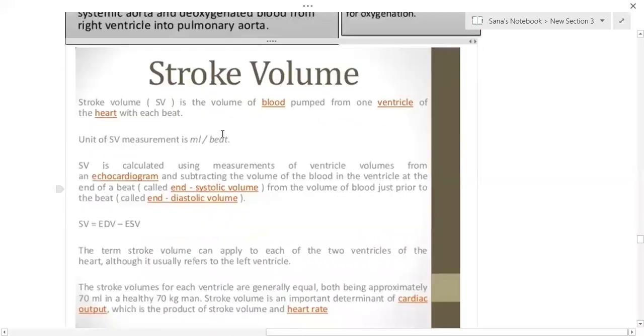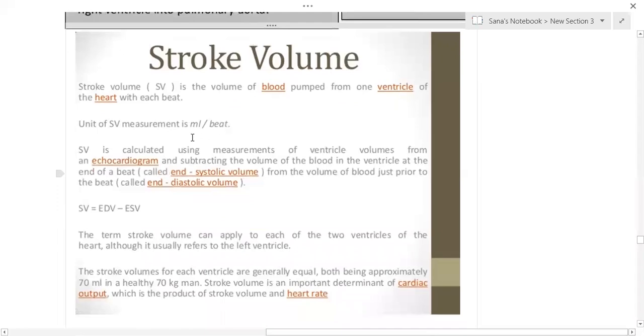That is called the stroke volume. It can be measured in ml per beat. Stroke volume is calculated using the measurement of ventricle volume from an echocardiogram, subtracting the volume of blood in the ventricles at the end of the beat from the volume of blood just prior to the beat.